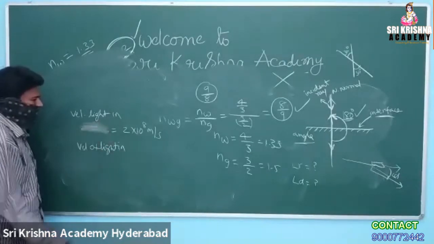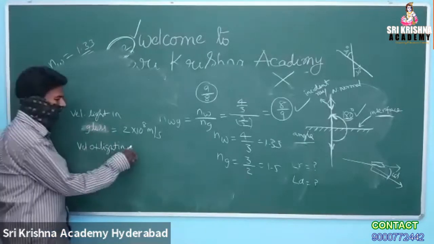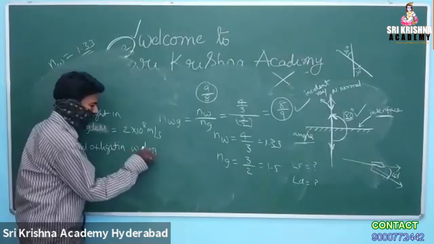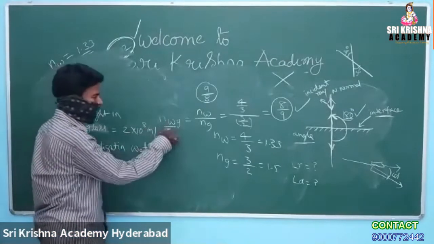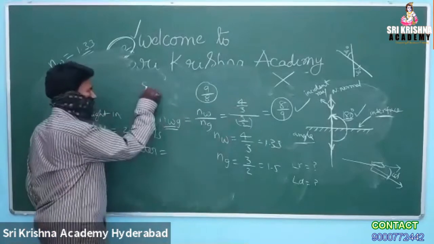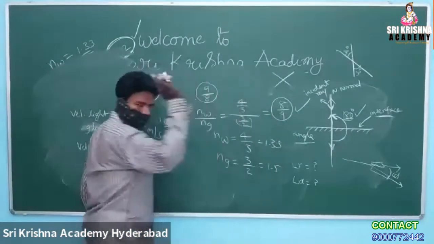This is in glass. What is the velocity of light in water? What is your answer? If the relative refractive index is 8 by 9, you know already, relative refractive index is 8 by 9.